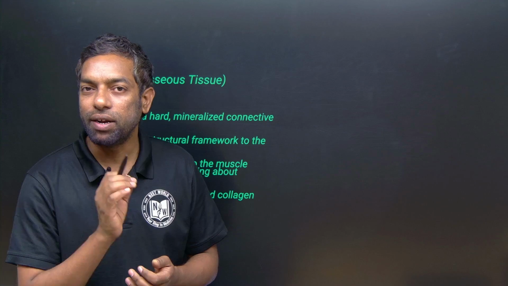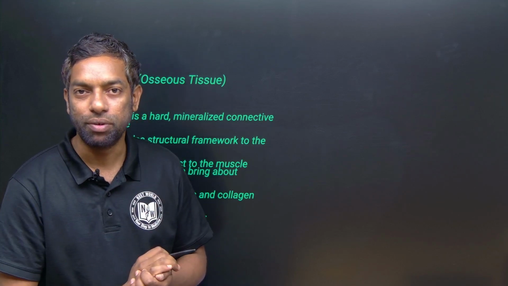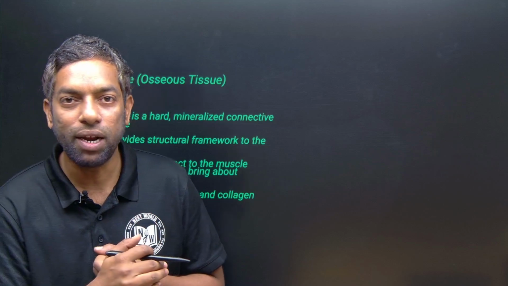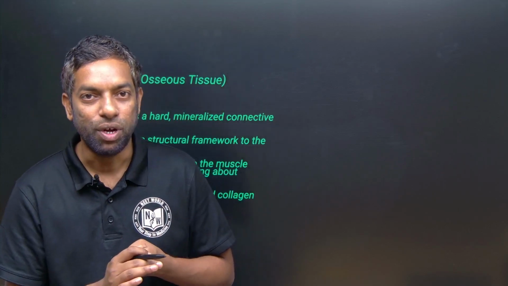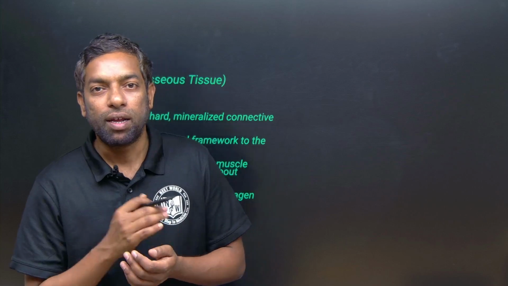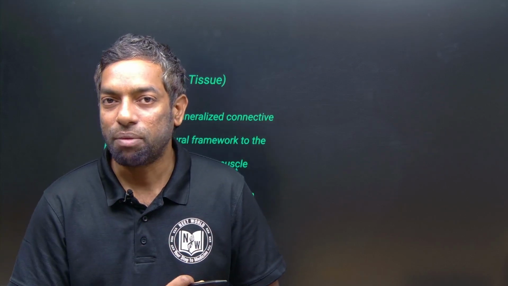Today we are going to discuss the topic of bone. Bone is a connective tissue. Among the four tissues, epithelial tissue, connective tissue, nervous tissue and muscular tissue, bone is a specialized connective tissue which originates from the mesoderm. It is of mesodermal origin.